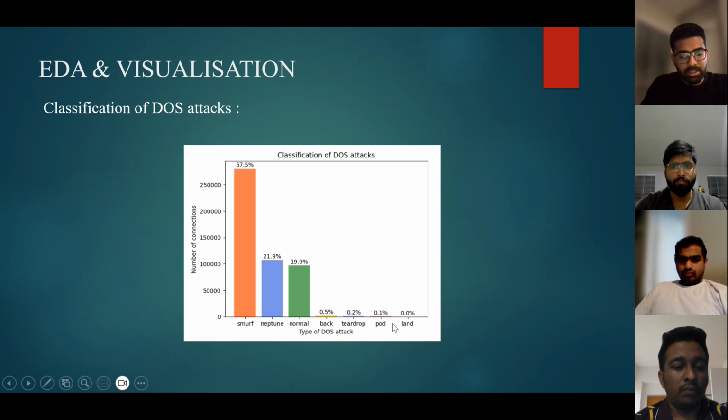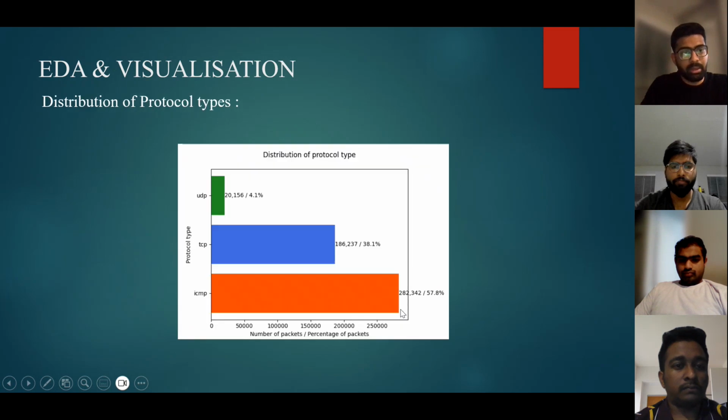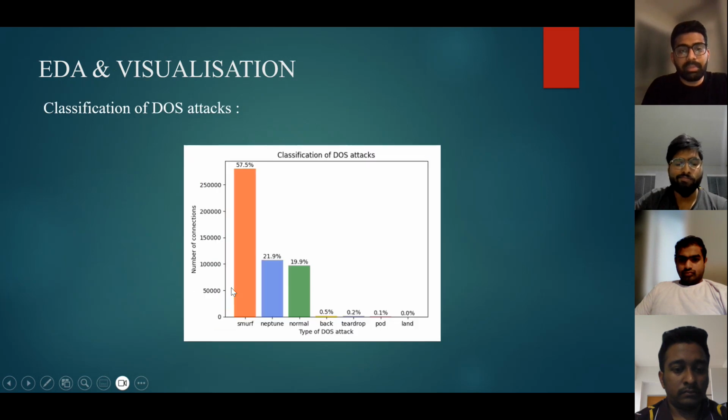Now the new data label consists of 7 attacks, which are Smurf, Neptune, normal, back, teardrop, POD, and land. Upon visualizing the distribution of protocols, UDP contributes 4.1%, TCP 38.1%, and ICMP 57.8%. These are the distribution of protocol types. And after that, in the classification of DOS attacks, Smurf has the largest portion, which is 57.5% of Smurf attacks, normal 19.9%, and land 0.0%. Now my friend Sai Krishna will continue.